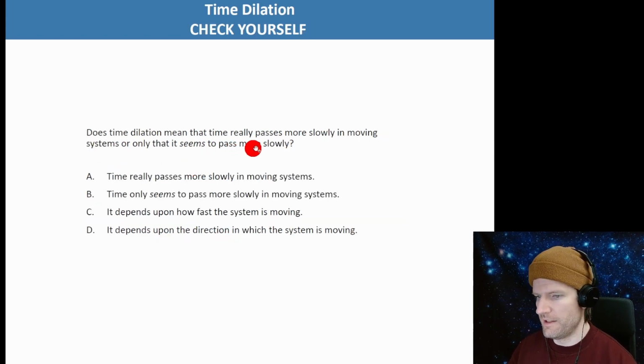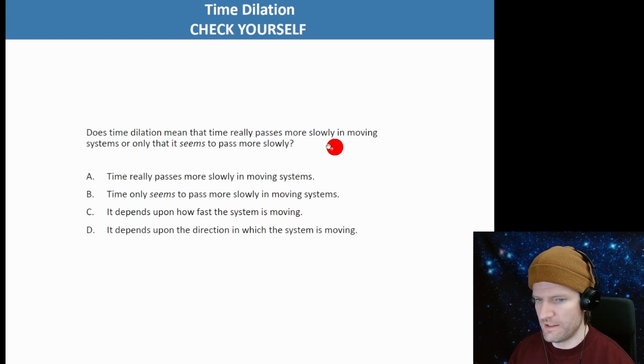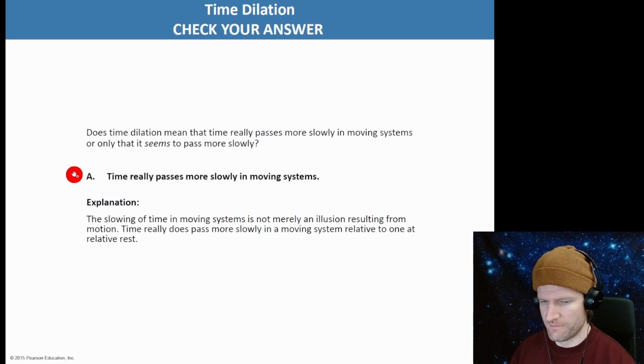Does time dilation mean that time really passes more slowly in moving systems, or only that it seems to pass more slowly? So it's actually moving more slowly. Time really passes more slowly in moving systems. That's right. Time only seems to pass? No, that's not right. Depends upon how fast the system is moving? How slow time is does depend on how fast it's moving, but the idea that it's real or not is irrelevant. It depends on the direction in which the system is moving? The direction is not important. So time really does pass more slowly in moving systems.